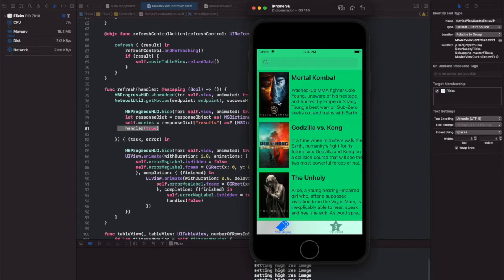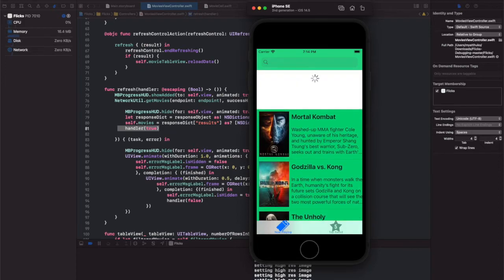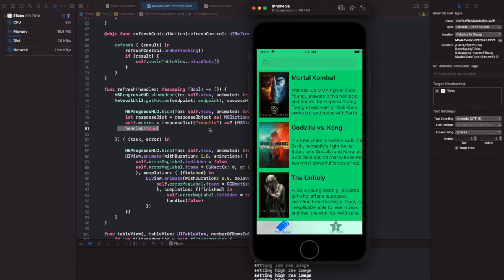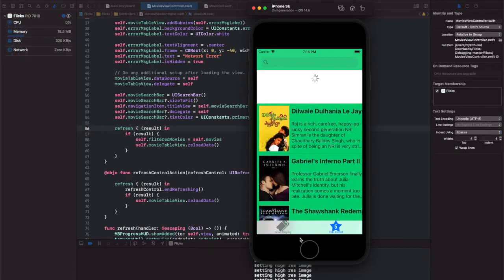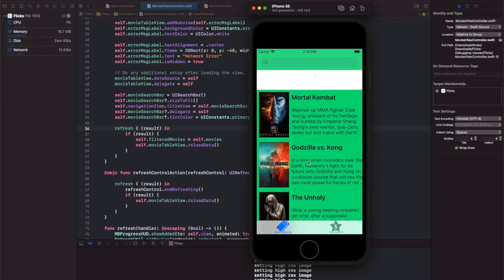We're just going to run the application. There we go. We have this movie data populated in our application, and whenever we try to refresh it again, it's also there. When we try to refresh it, because we had the breakpoint, we're going to delete this one and run. So here it is.